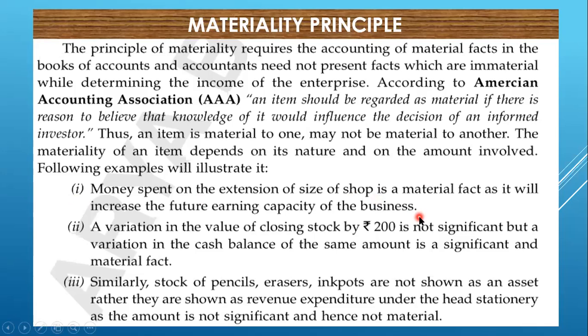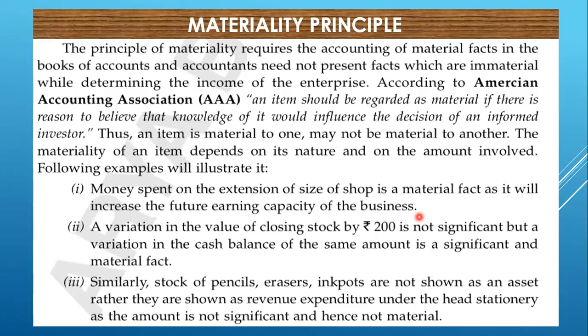Whatever expenditure we do in acquiring or constructing or increasing the production capacity of fixed assets will be treated as capital expenditure, not revenue expenditure. Expenses like purchase or construction of a building, or purchase of assets like machine, motor vehicle, furniture, etc., are all capital expenditure and will increase the earning capacity of the business.